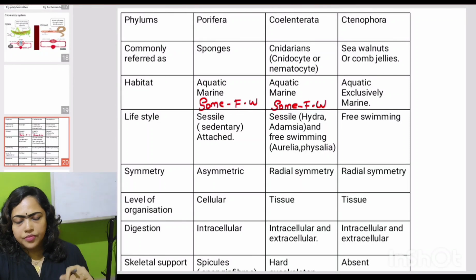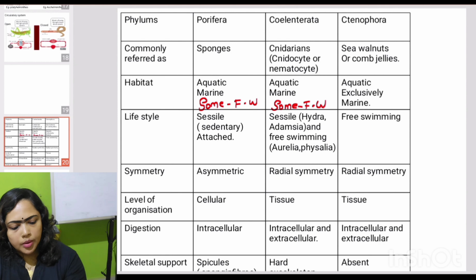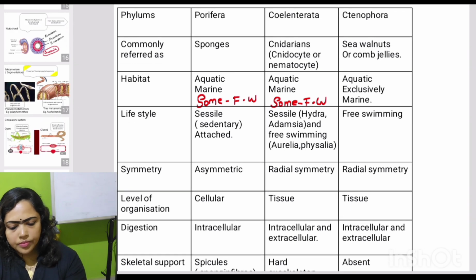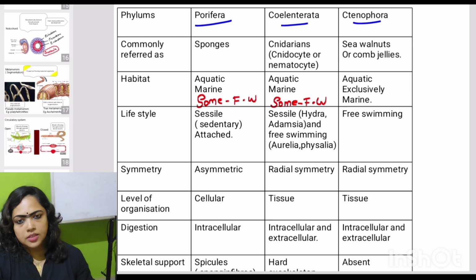Animal kingdom: features of the first three phyla under non-chordates: Porifera, Coelenterata, Ctenophora. Okay. So first we are discussing some common features and then their unique features. It means features which are restricted to that particular phylum. Okay. And then last, examples.